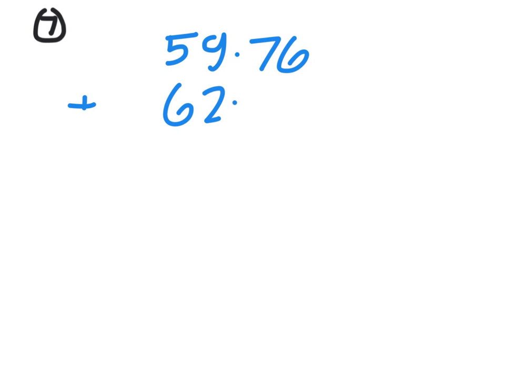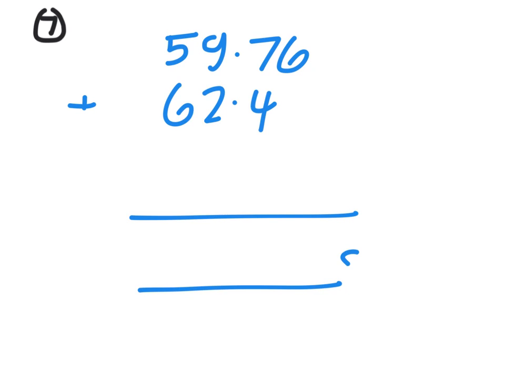Question 7, a time question. Jane runs 4 laps, so basically it's just 59.76. Add. Now our second lap is 1 minute and 2.4 seconds. So I find it easier if I write that as 62.4 seconds. Okay, change the minutes into seconds. Do the same for the third one and the fourth one. Do a great big adding up sum. That'll be your answer in seconds. All you need to do is turn it back into minutes.